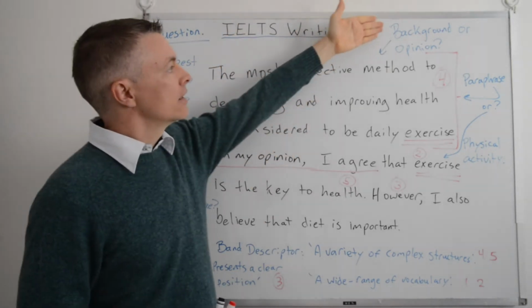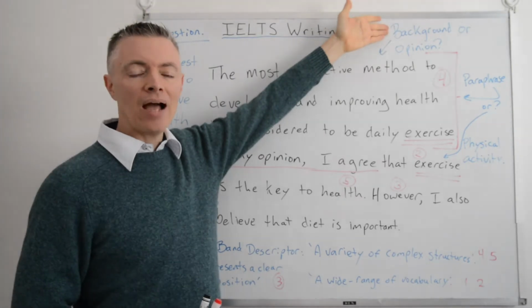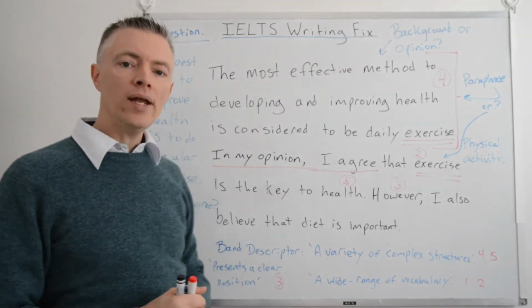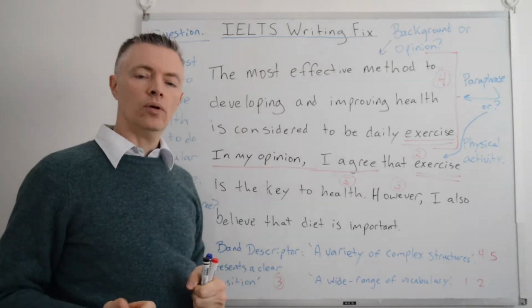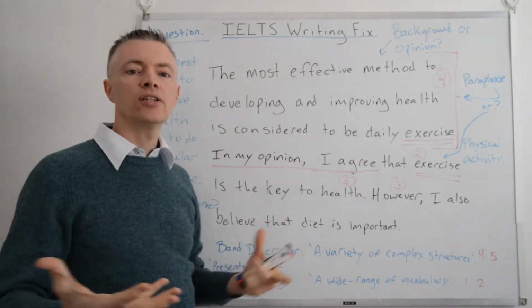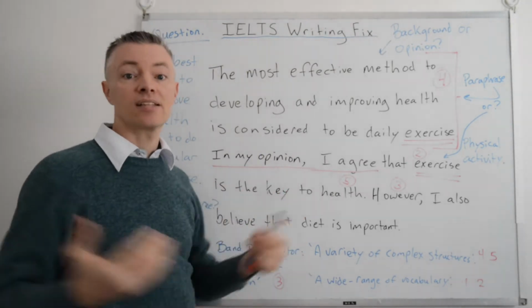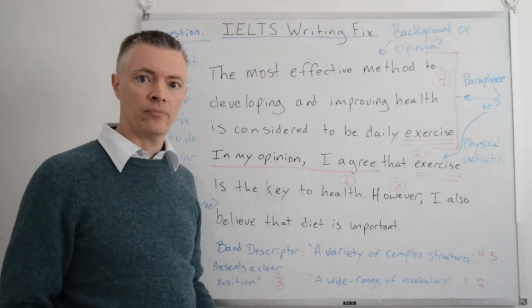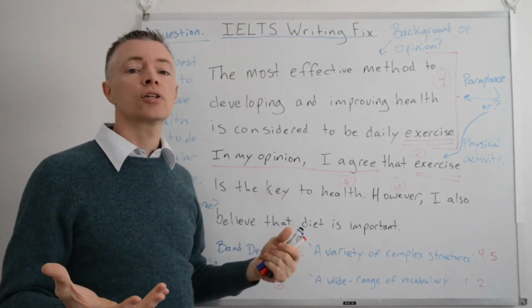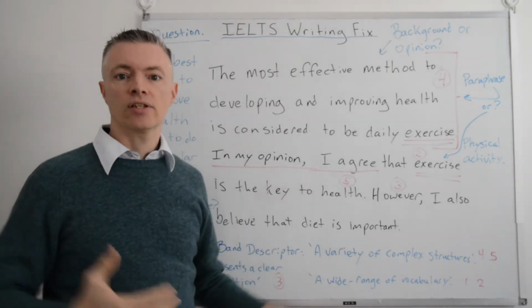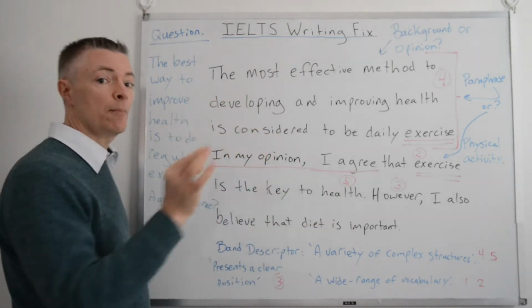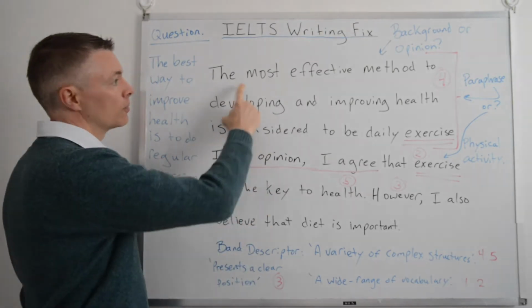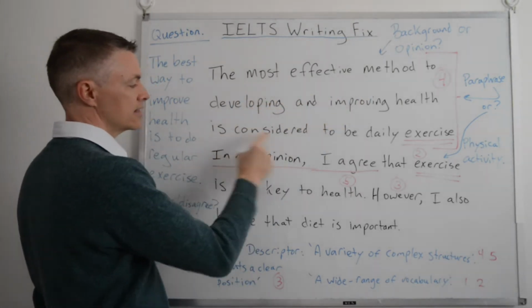Now, in the video it says it's a background statement. What is a background? A background is "20 years ago, the government changed their policy." That's the background to what's happening now. "20 years ago, the environment changed." That's the background to what's happening now. This is an opinion. Look, "the most effective method is this."